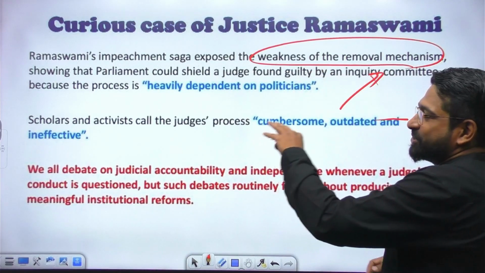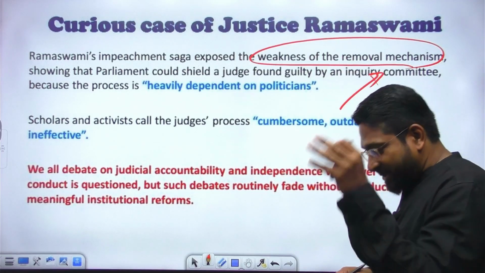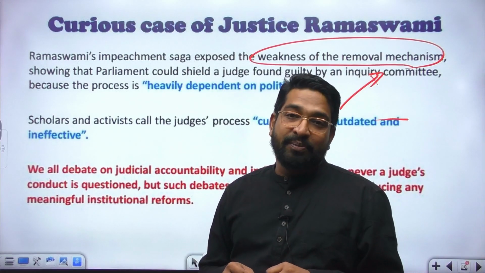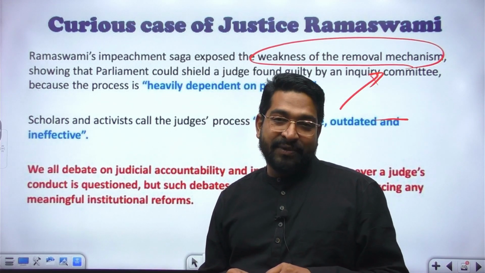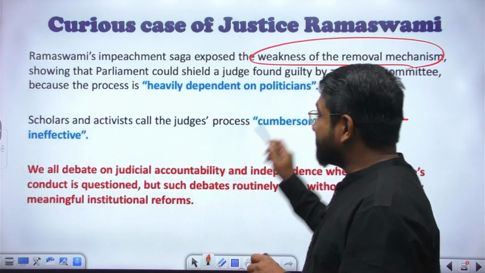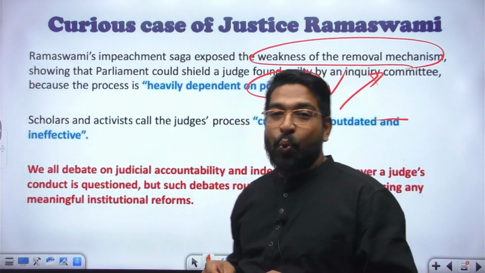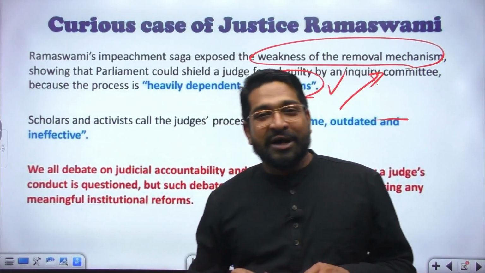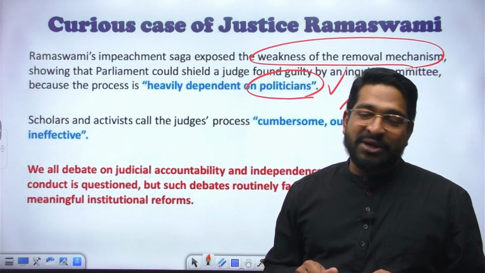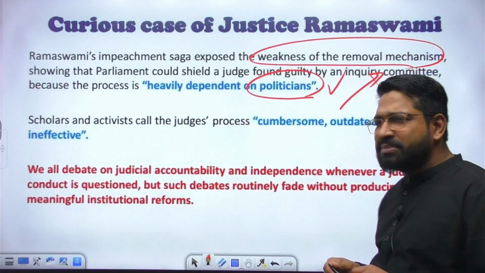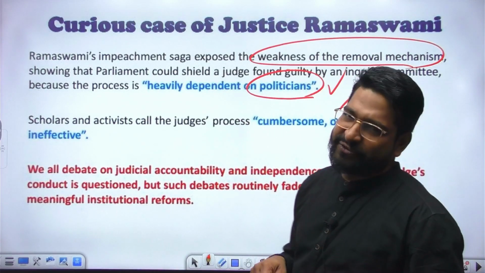If you look at the entire process, yes, we do need judicial independence, but we also need accountability. It is at the mercy of politicians, and we all saw how political calculations work. Different scholars, constitutional experts, and activists call the judges' removal process quite cumbersome, outdated, and ineffective.